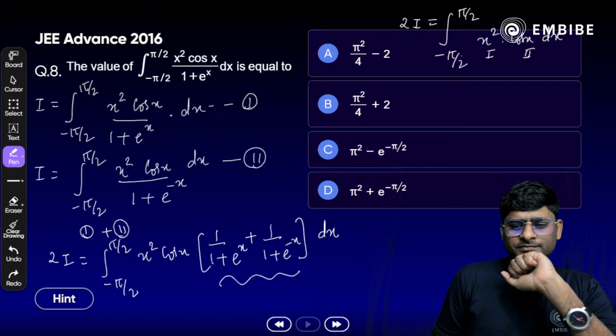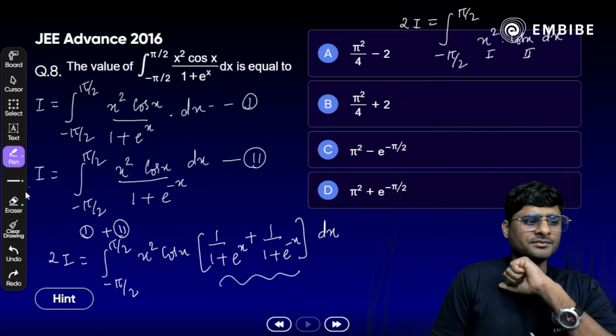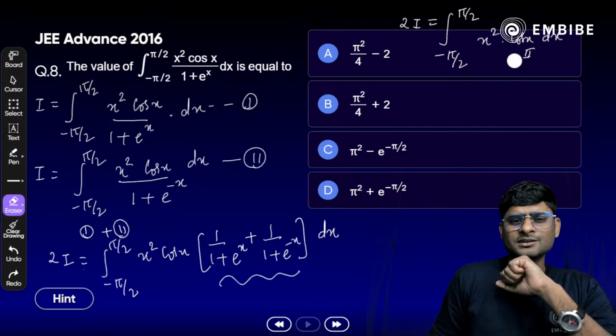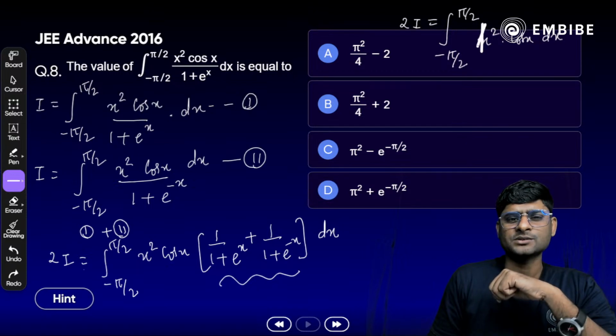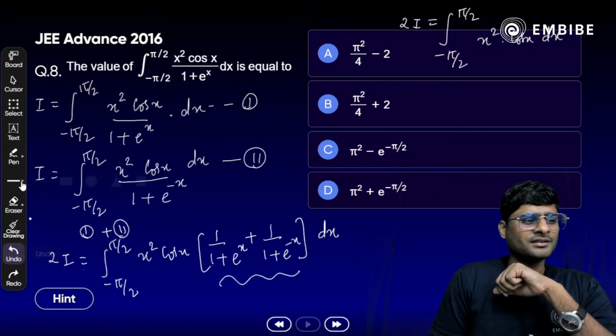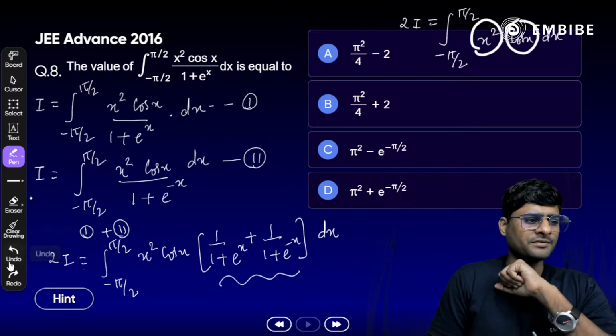Yes, it's an even function. Can we apply here 2 times? Yes, we have an even function here, so no need to write minus pi by 2 to plus pi by 2. It's an even function. Why? We have x square and cos x, both are even functions here.